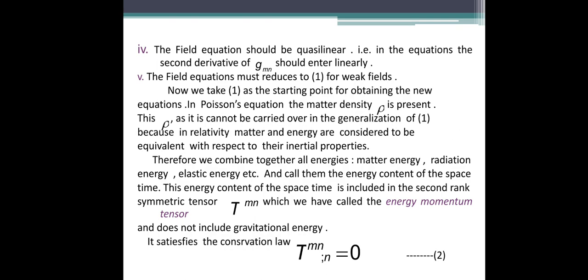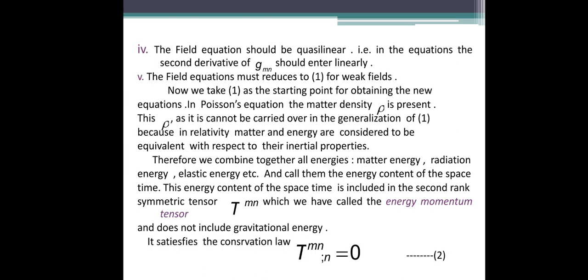So we combine the matter energy, that is the matter present, and also the radiation present, all together, and call them the energy content of the space-time. What do we call them? The energy content of the space-time.